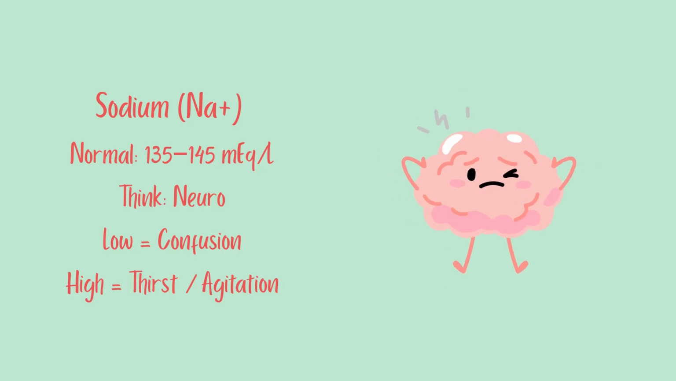Let's start with sodium. The normal range for sodium is 135 to 145 mEq per liter. What to remember about sodium is that it affects the nervous system. Hyponatremia, or low sodium, can lead to confusion, seizures, and weakness. Hypernatremia, or elevated sodium, causes thirst, dry mucous membranes, and agitation. A good memory tip for these side effects is, sodium swells the brain, an imbalance equals neuro symptoms.